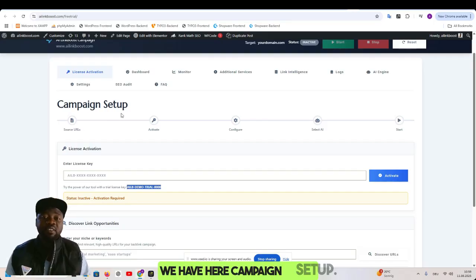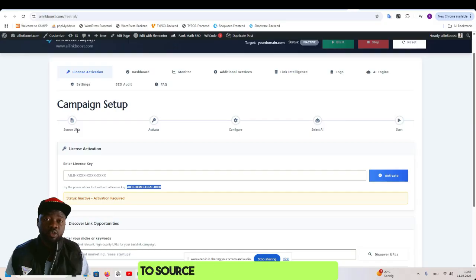We have here campaign setup, and under campaign setup we have source URLs. That means first of all you have to source the URLs and then move to the next step to activate the license. After activating the license, you go to the next step, which is settings. You activate and save the settings and then move to select AI, that is here the AI engine. After that, you are good to go. You can start running your campaign. So first of all, let me show you.